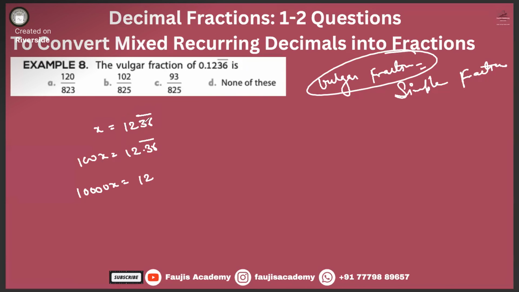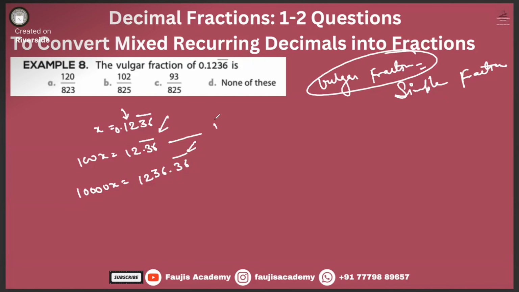When it was x, we wrote it like this, 0.1236. When we did 100x, two of these numbers, 1 and 2, went to the left hand side of the point. And when we do 10000x, that means 4 numbers will come to the left hand side, right?